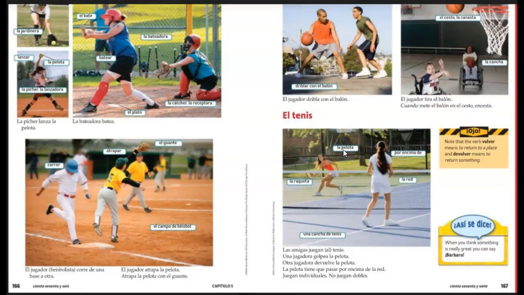And then finally moving over to tennis. We've got words like la pelota for the ball, la raqueta for the racket, por encima de, over, la red is the net, and then a tennis court, una cancha de tenis. Las amigas juegan al tenis. The friends play tennis. Una jugadora. So we know a player, and then since it ends in a, it's a female player. We've got a new verb here, golpear, to hit. So a player hits the ball.